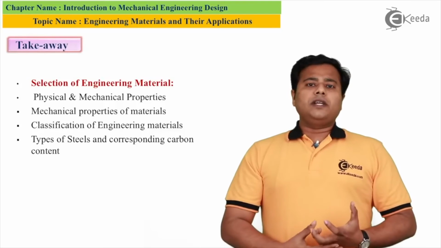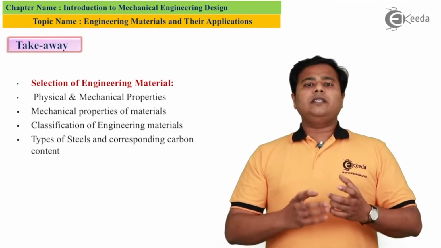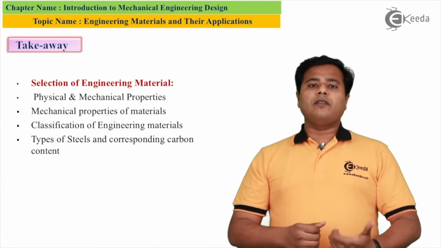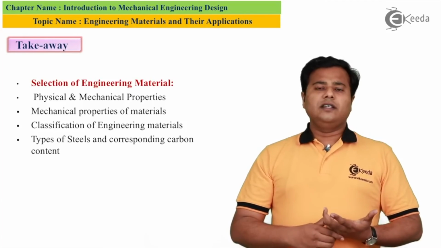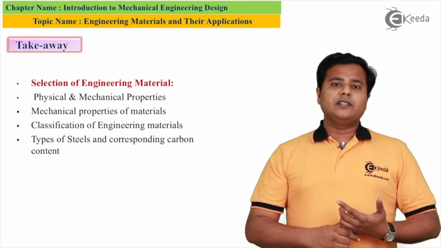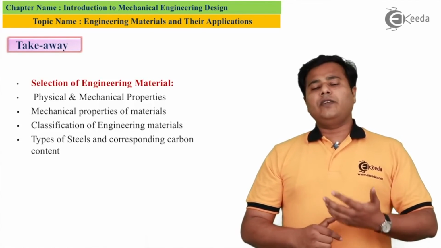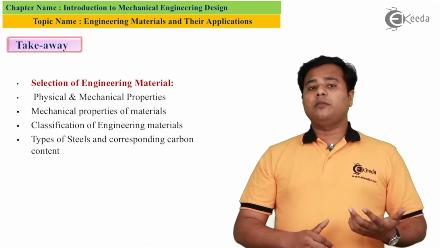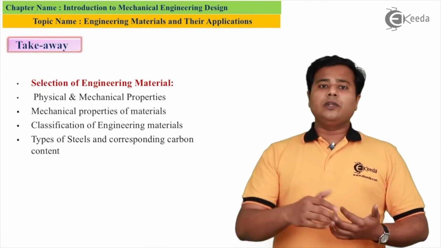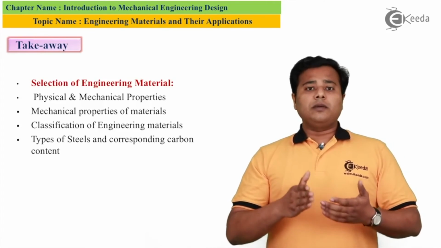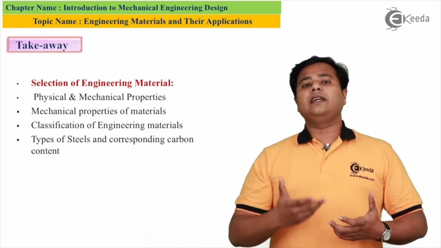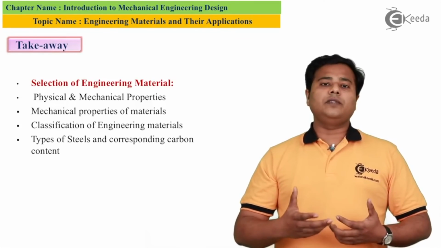So let me conclude this topic. We generally looked at the selection criteria of materials. The basic criteria are their properties, availability, cost, etc. Then we looked at the important mechanical properties and their definitions, and then at the classification of different materials. Basically, there are metals, non-metals, then ferrous and non-ferrous materials. We also learned that variation in carbon percentage in ferrous materials will impart different properties, and that will give us different categories or variants of steel.